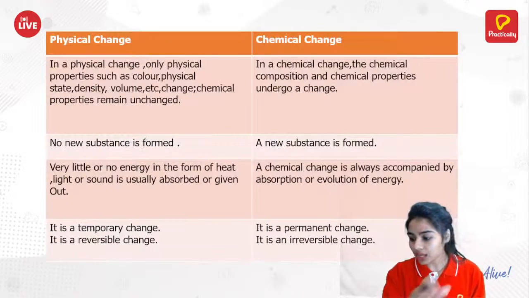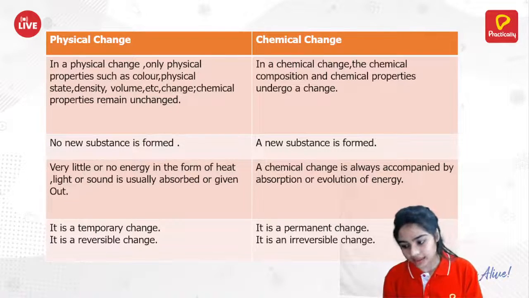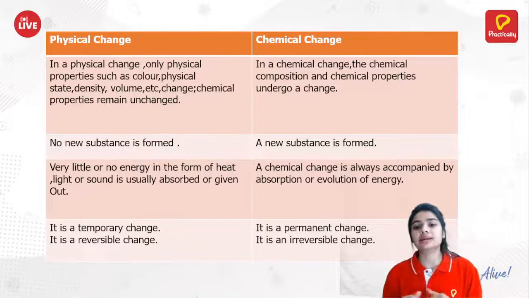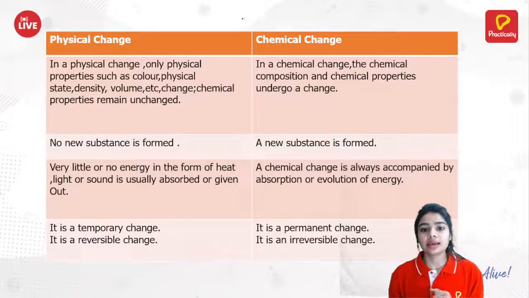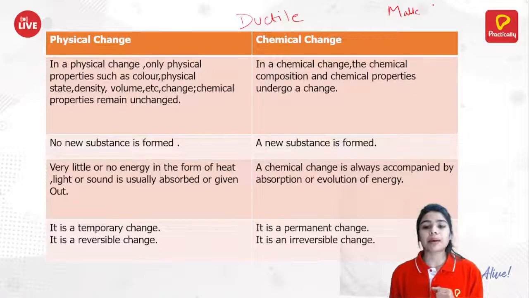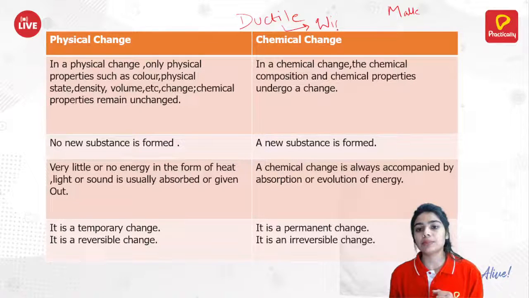Next, metals are ductile. Yes, metals are ductile. That means they can be converted into wire. This is the most common confusion I can see in children, that they are confused between ductile and malleable. So just remember this: ductile means converting into wires and malleable means converting into sheets.